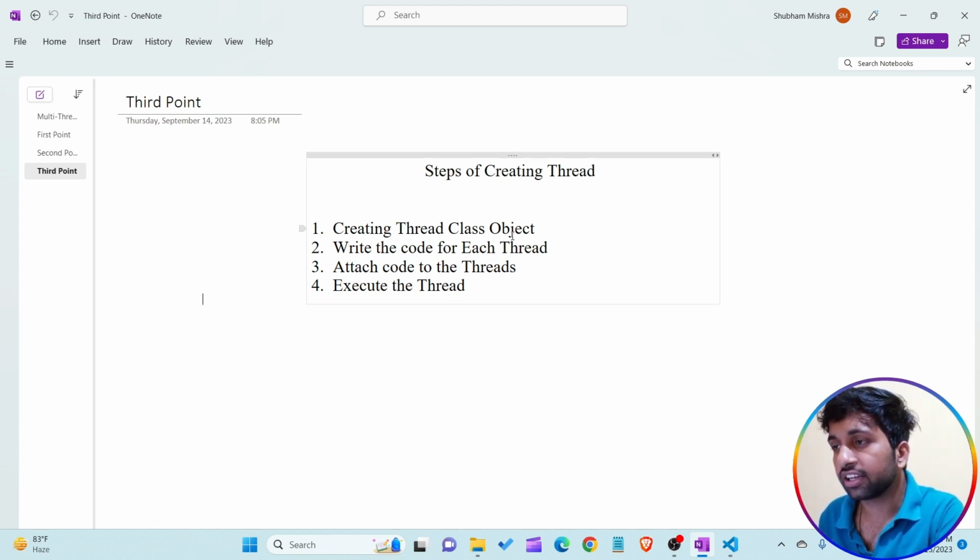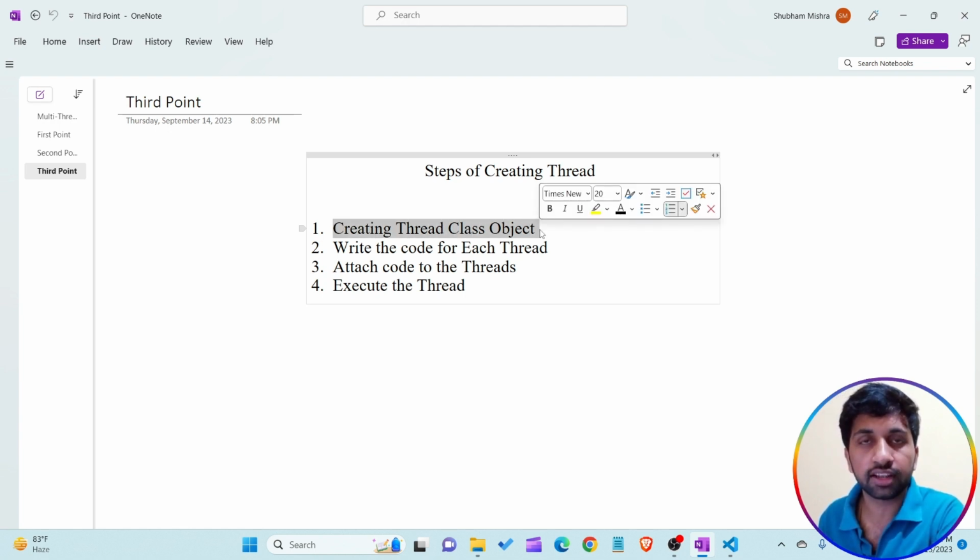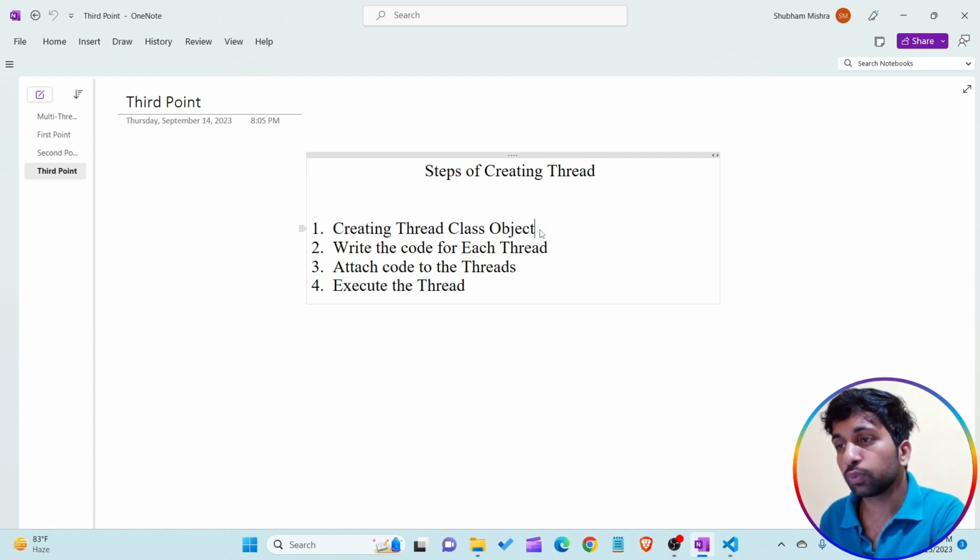So, creating a thread class object. The first step is we have to create the object of a thread class. Understand, we have to create the object of the thread class. What is the thread class and how we are able to create the object of the thread class, I'm talking about later. So the first step is we have to create the object of the thread class.